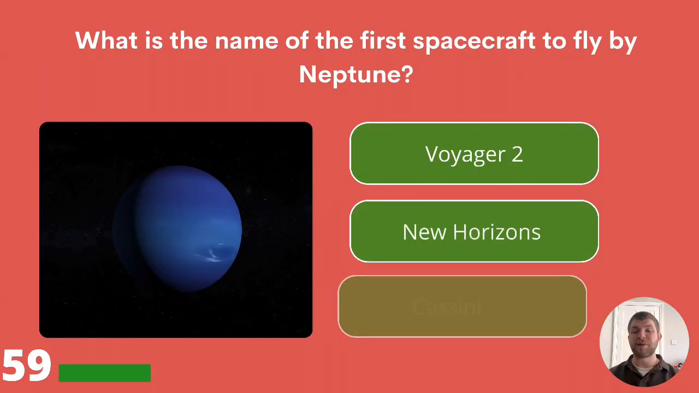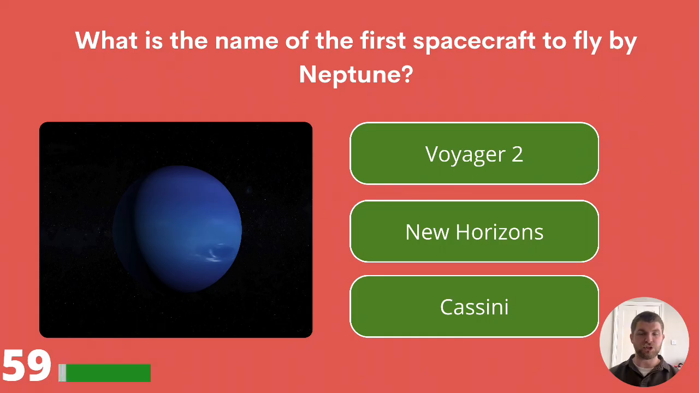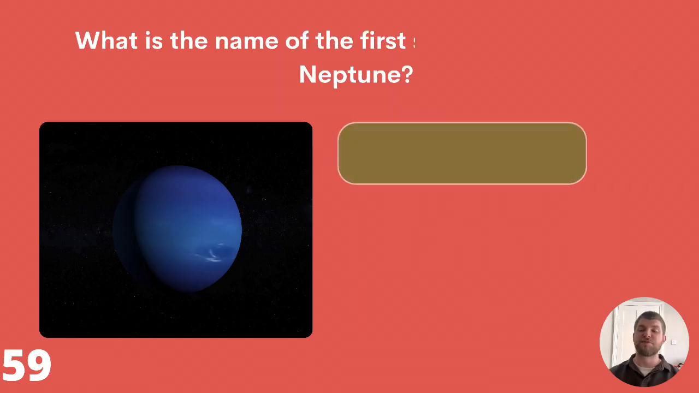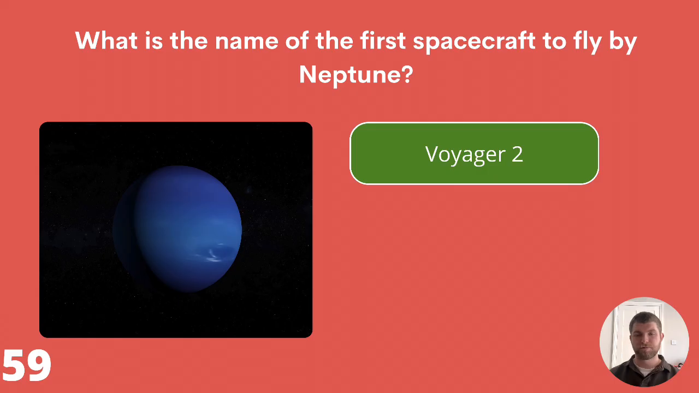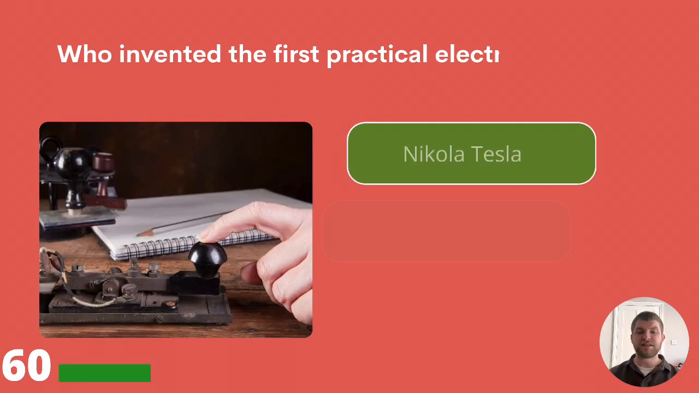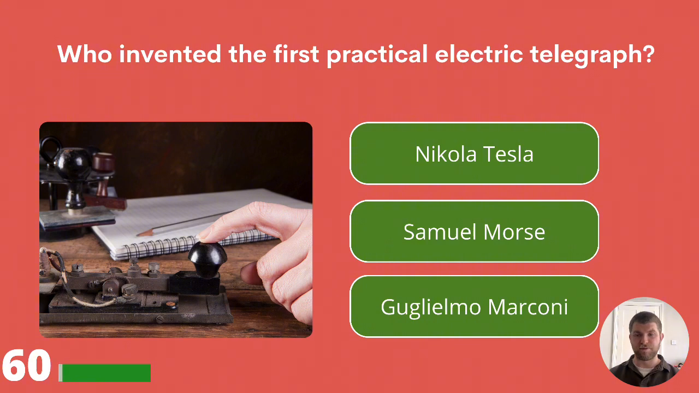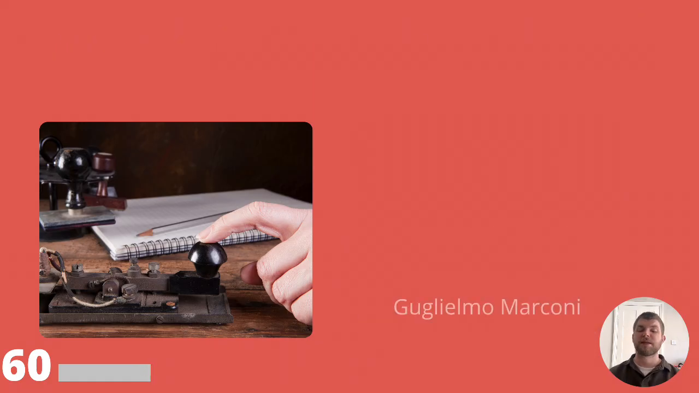What is the name of the first spacecraft to fly by Neptune? Voyager 2, New Horizons, or Cassini? The answer is Voyager 2. Question 60. Who invented the first practical electric telegraph? Nikola Tesla, Samuel Morse, or Guglielmo Marconi? The answer is Samuel Morse.